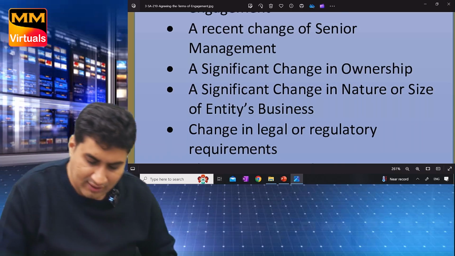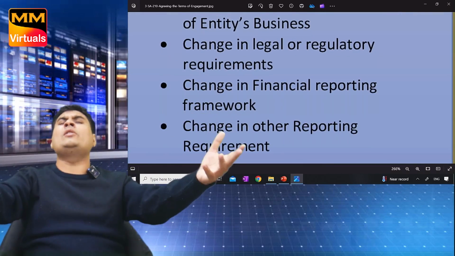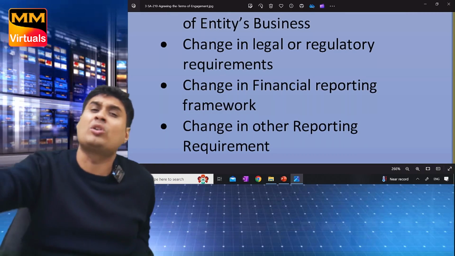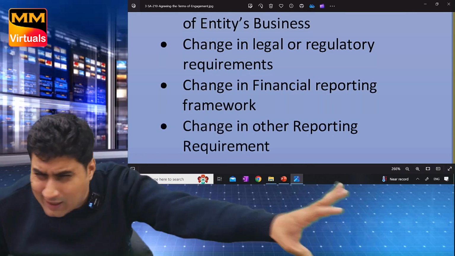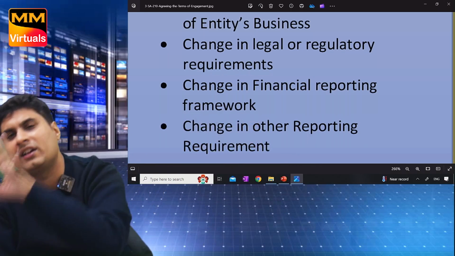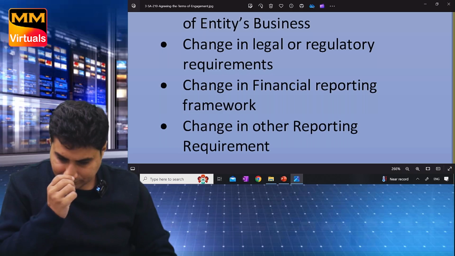Done? Okay. Last 3. Changes in legal or regulatory requirement, changes in financial reporting framework, changes in other reporting requirements. So simple.